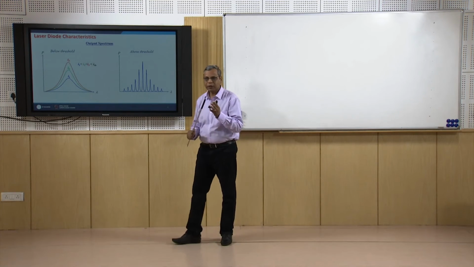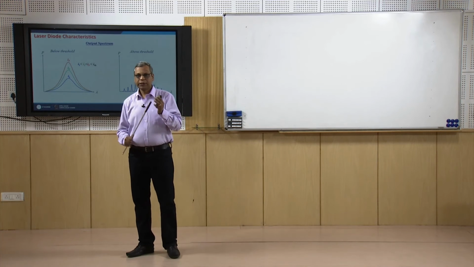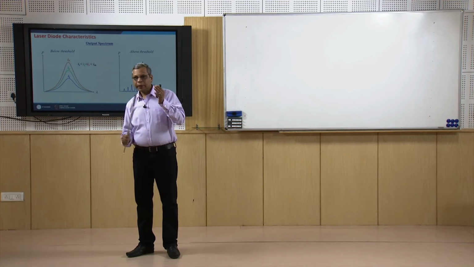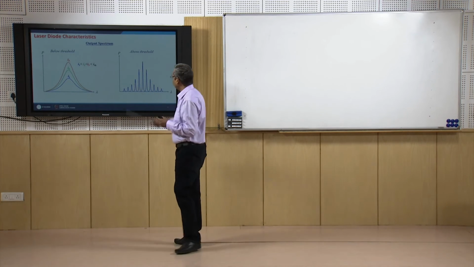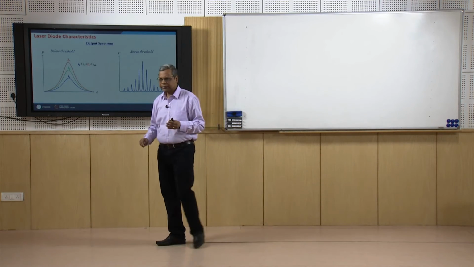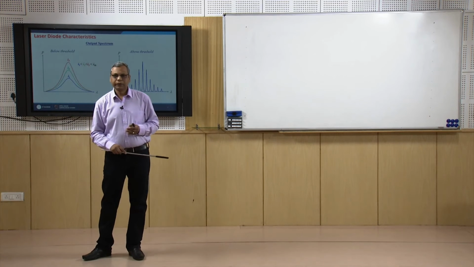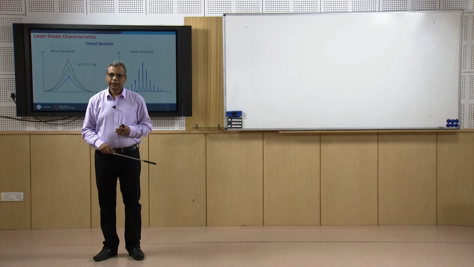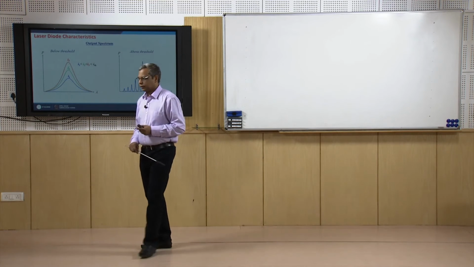You will have certain frequencies which have 2 pi phase shift in a round trip, and they grow like this. If you take the analogy of a stretched string, they are just like the modes of a stretched string.